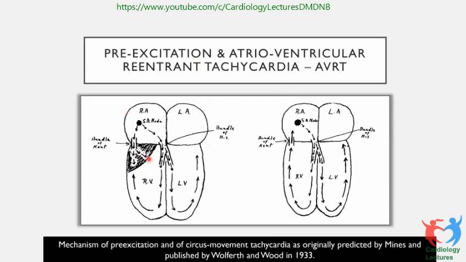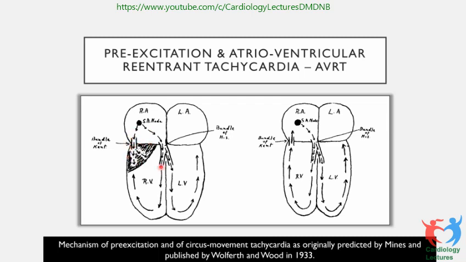And this is the original work published many years back in 1933, on how the arrhythmias are produced in the accessory pathway. Supposing this is the accessory pathway on the right side here. Normally during sinus rhythm, what will happen? The impulse travels by the normal His-Purkinje system, and also by the accessory pathway. So the amount of ventricle which is directly being stimulated by the pathway will present as a delta wave. The QRS will become wide. The PR interval will be short because you have a direct access from the atrium to the ventricle through the accessory pathway.